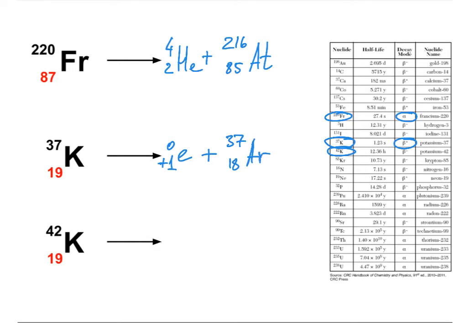Another isotope of potassium, potassium-42, undergoes beta decay. It will produce an electron with a negative charge, and we expect the number of protons to go up. So calcium-42 is formed.